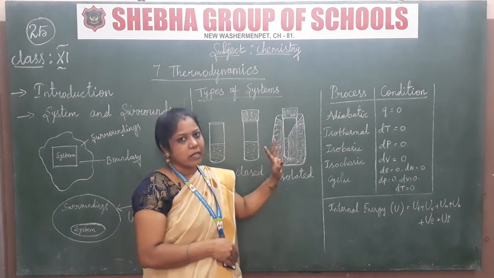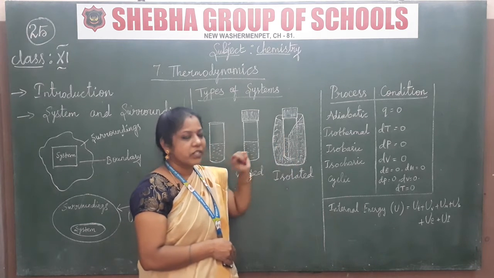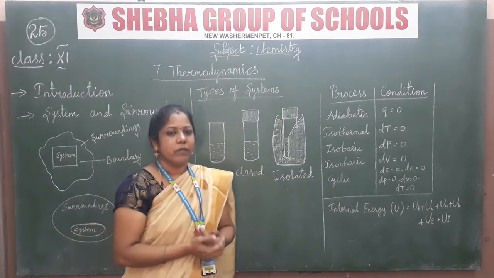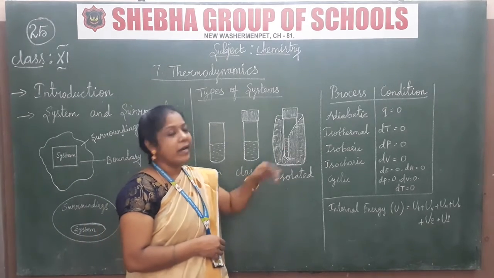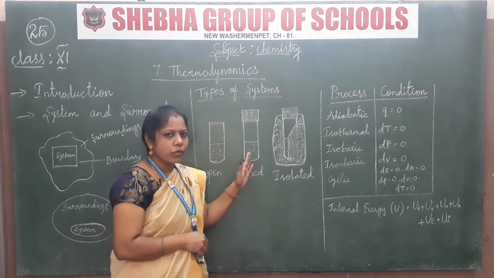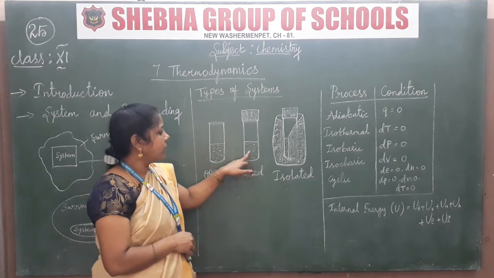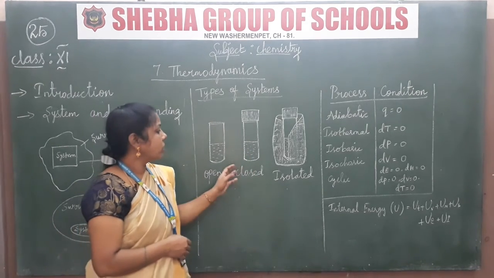அதனால்தான் உங்களுக்கு flask அப்படின்னு சொல்லிட்டு, இந்த flask கவர் ஆகிற மாதிரி ஒரு picture மாதிரி நான் உங்களுக்கு draw பண்ணியிருக்கேன். So isolated means fully covered, it cannot escape the temperature, and the quantity of the liquid also. And coming to this closed one, in this closed one we cannot exchange the quantity of the matter, that is the liquid, but the temperature will change because it's not isolated.